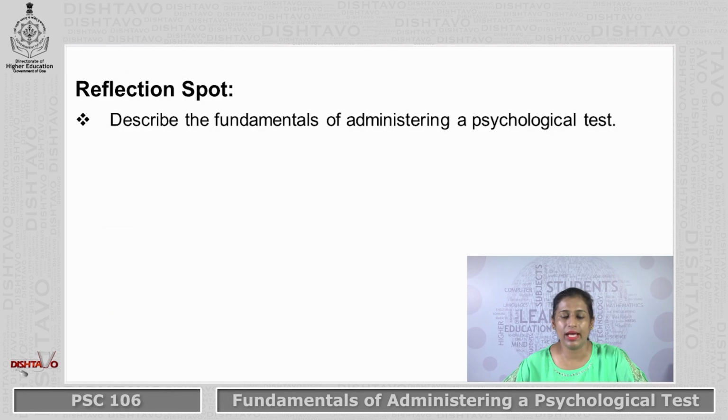So let us look and reflect at what we have covered. We have described the fundamentals of administering a psychological test.